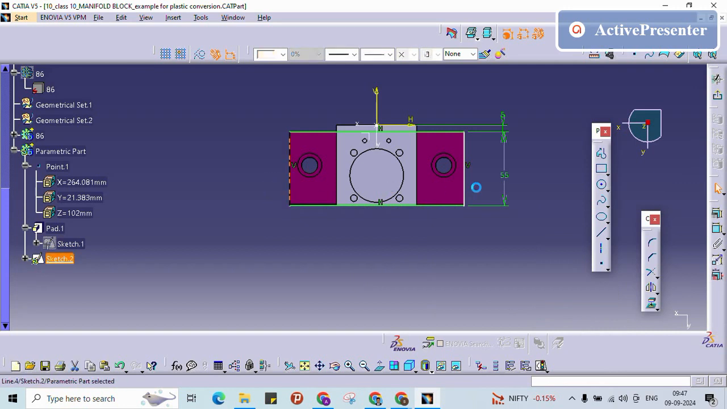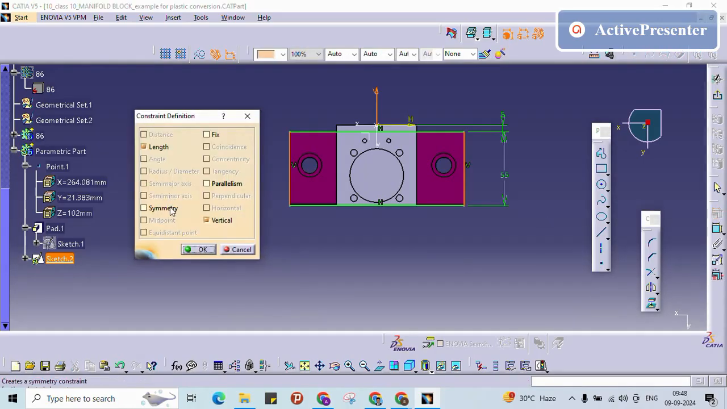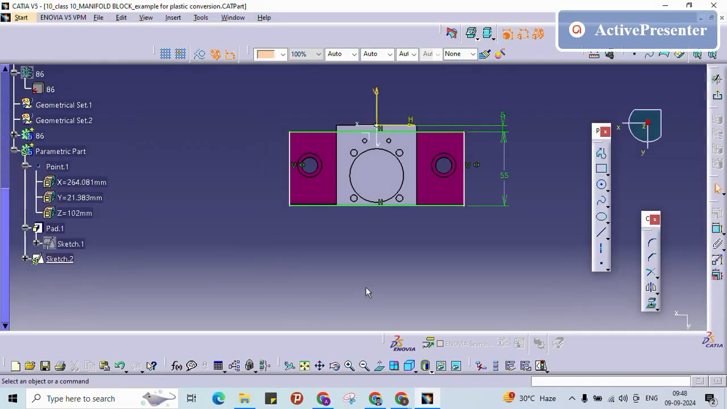And this line is symmetry, right? So I am selecting this line and then the center line. I will go to defined constraints and I will give the symmetry. So now my drawing, whatever sketch I have created, is constrained.